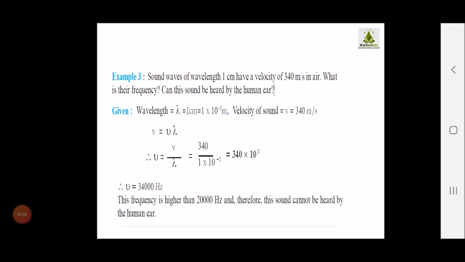34,000 hertz. Whereas you know that human ears cannot hear frequencies more than 20,000 hertz. Therefore, this sound cannot be heard by the human ear.